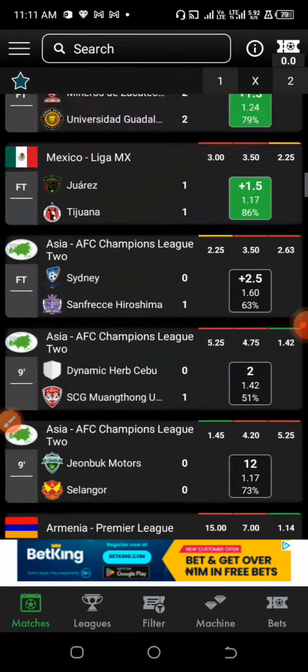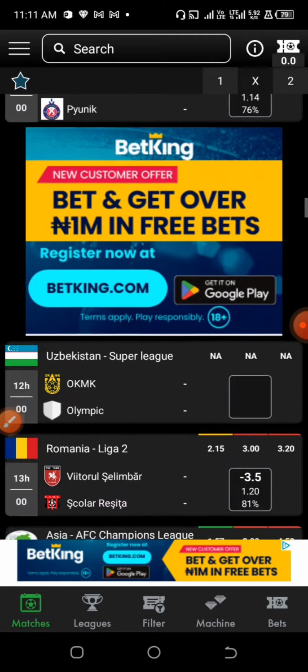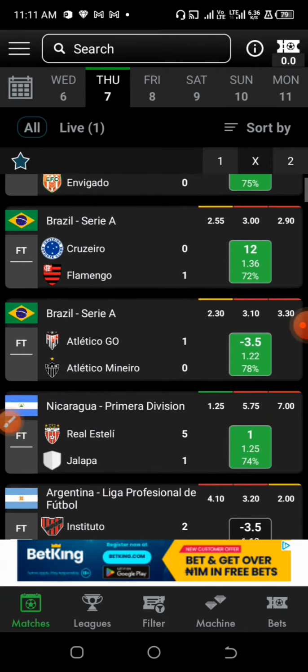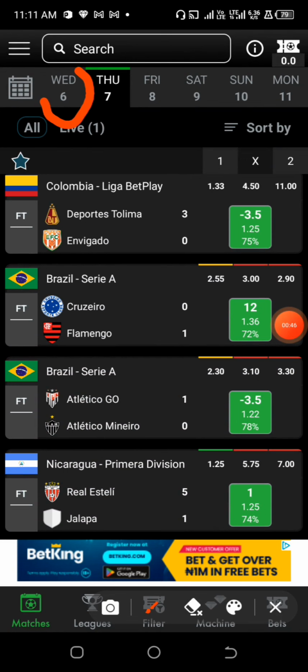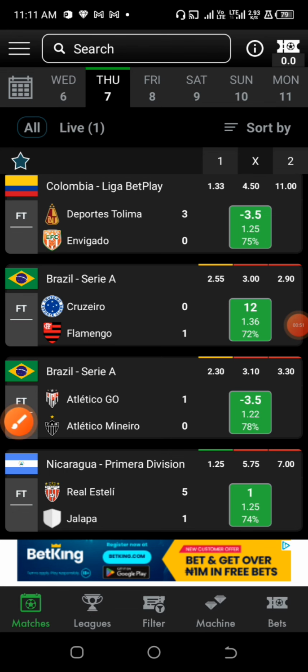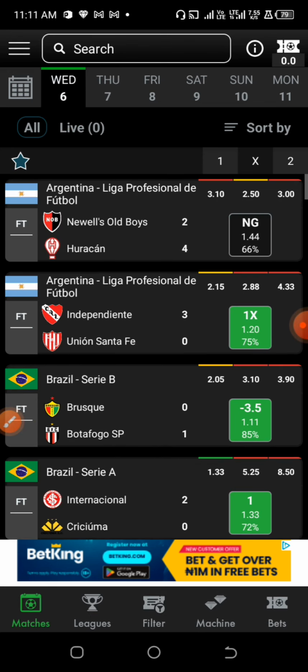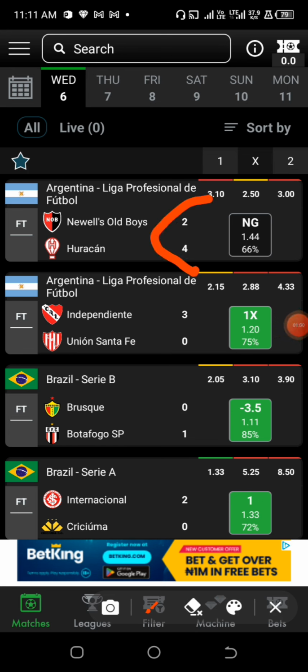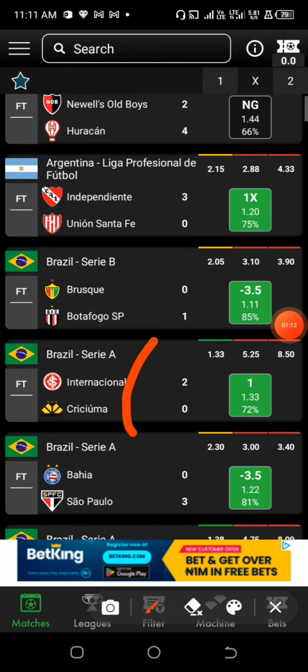This particular app is what we are going to make use of in this video. Immediately after clicking on it, you always have some predictions which are based on daily. If you look at previous predictions that they've made, which happens to be on 6, let's click that. We can see that there are some predictions that came out well and some that did not come out the way it was predicted. For example, in this game they predicted no-go, that is, both teams not to score. And we have this, they predicted double chance home or draw. We have this under 3.5 goals. We have this straight winning, and so many more like that.